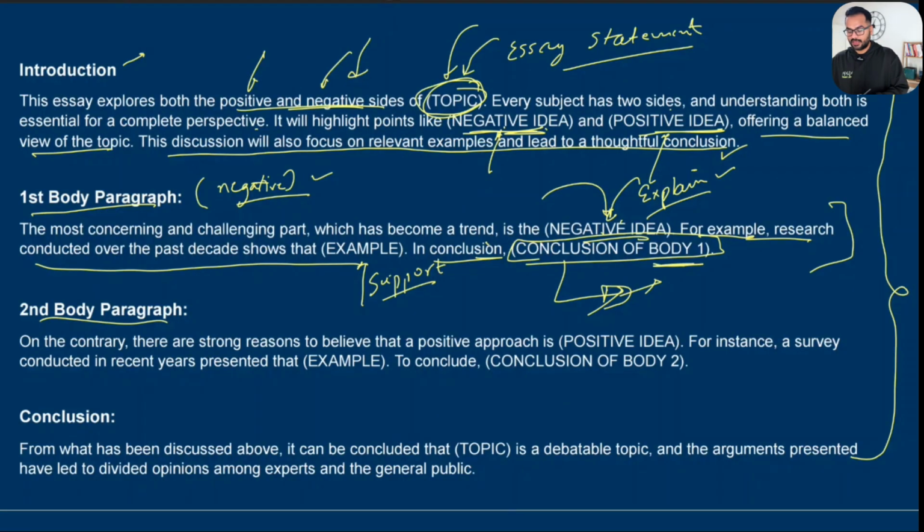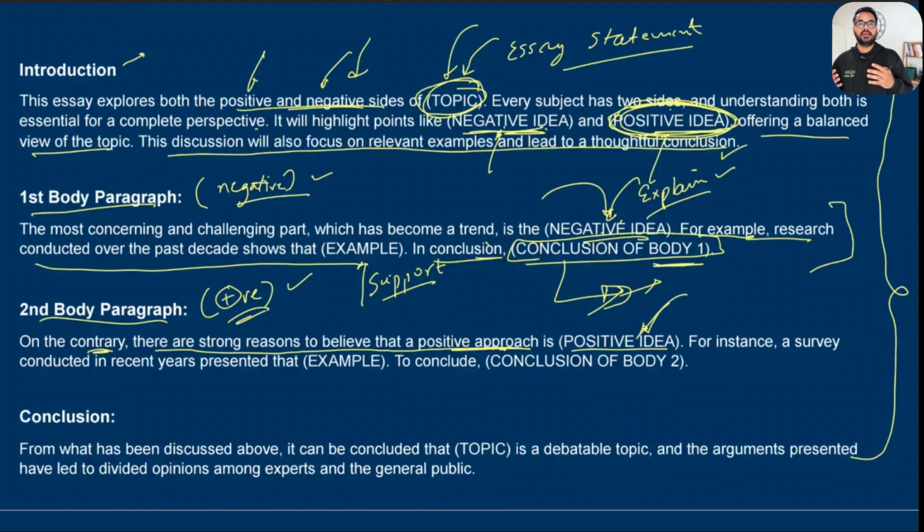Next, second body paragraph. Now this is where stuff will change, because now we need to give a positive idea, and this paragraph is all about being positive. So, on the contrary, which means comparison, the other opposite side: there are strong reasons to believe that a positive approach is a positive idea. Earlier we gave a positive idea in the introduction paragraph, but now we need to explain that positive idea in a lot more detail. What did that idea mean? It was just a one-sentence answer in your introduction paragraph, but now we are explaining and expanding it.